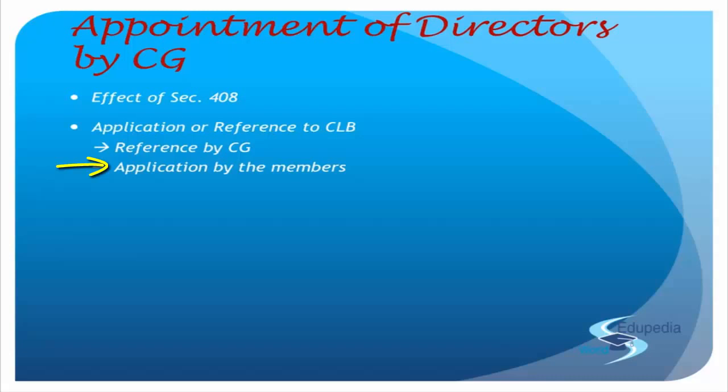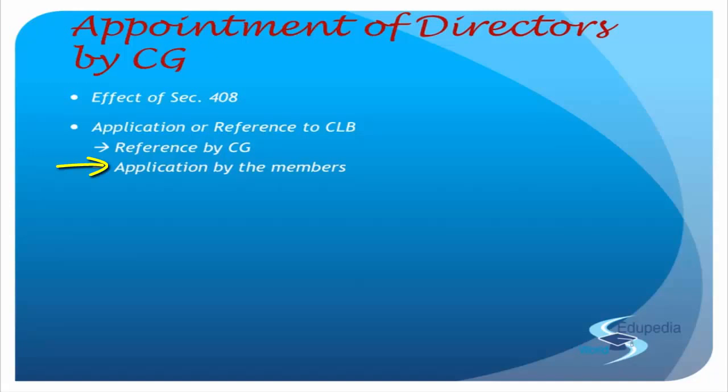Getting the point? There should be some valid reason where the central government thinks that there is a requirement of a nominee director. They're not able to handle the company, or there is something wrong going on. Somebody needs to catch hold of those things. And that is not only in the case of oppression and mismanagement that you have complained about. Nobody has complained, but the CG noticed that something is going wrong.